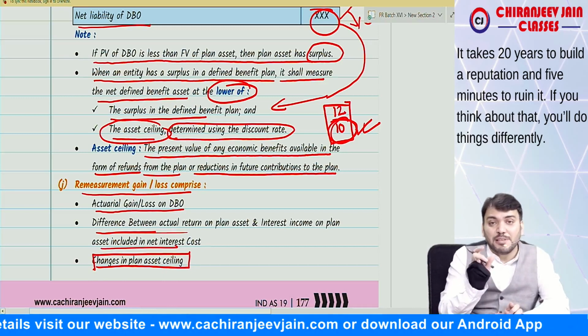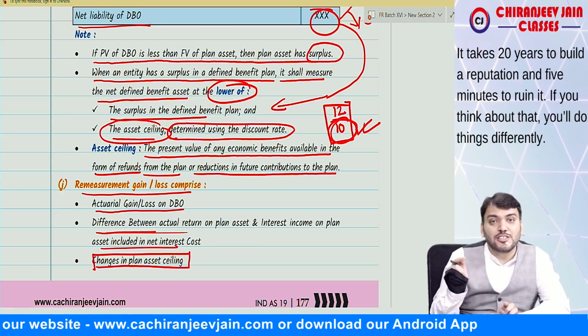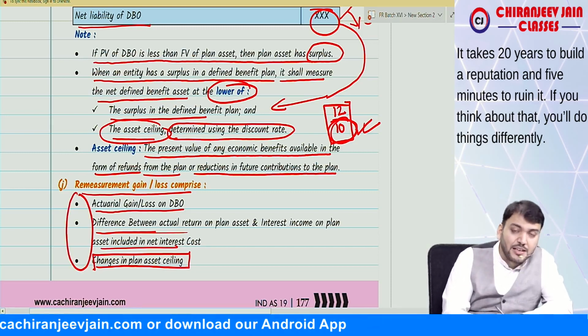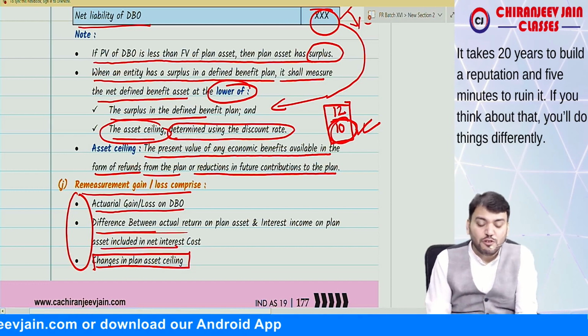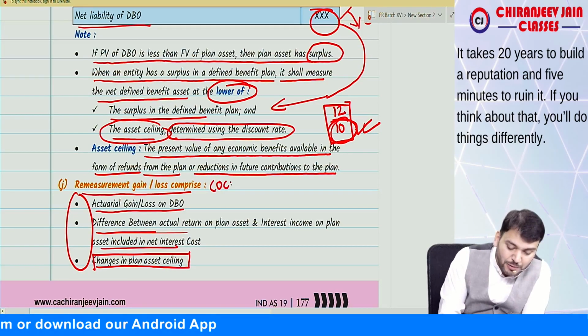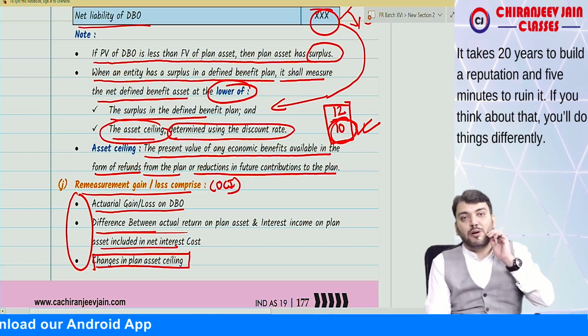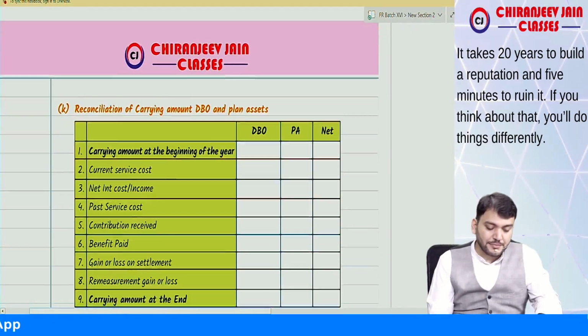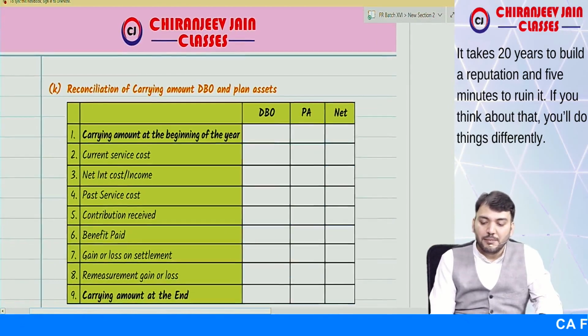Whatever changes come will also be transferred to OCI. So these three together are known as remeasurement gain or loss, which will be transferred to OCI. Understood this point? Yes, sir. We have understood.